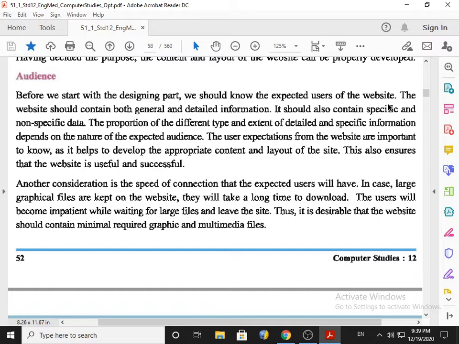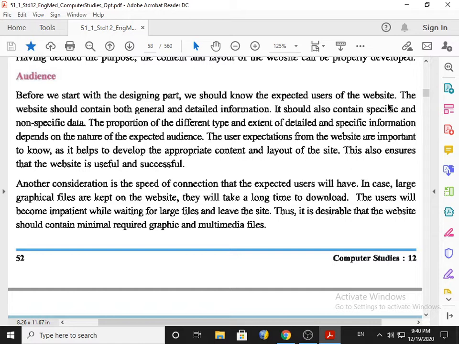What your audience expect from you, that matters a lot, because we have specific and non-specific data. The user expectation from the websites is important to know what they expect, and that way you can bifurcate specific and non-specific data. Result is called specific data, and non-specific data means the data which does not relate to everybody in depth.